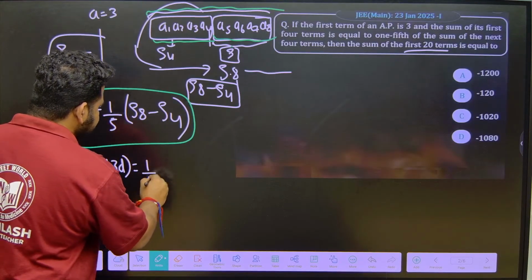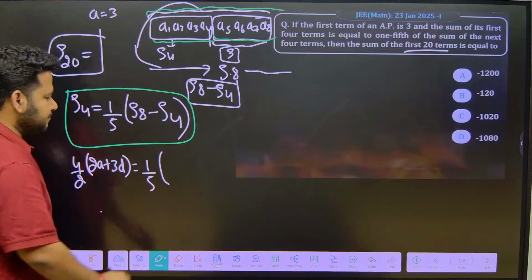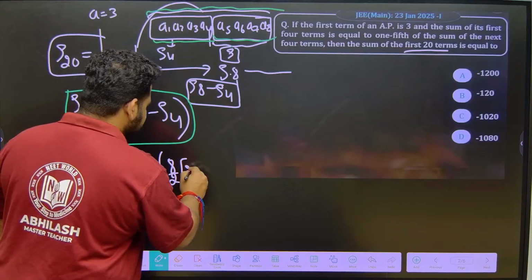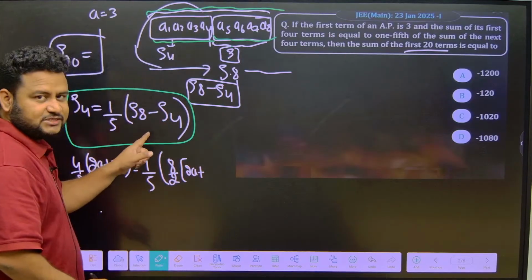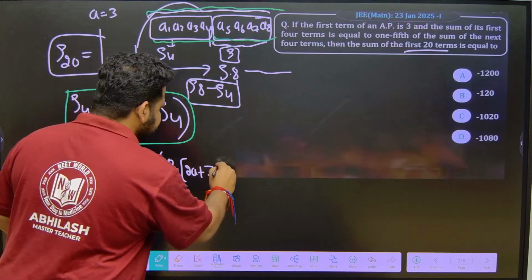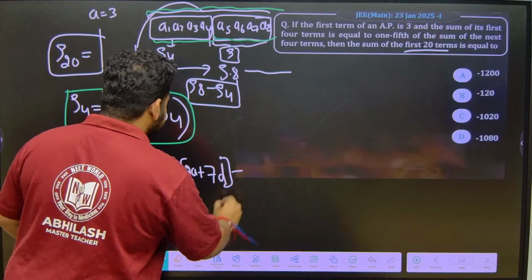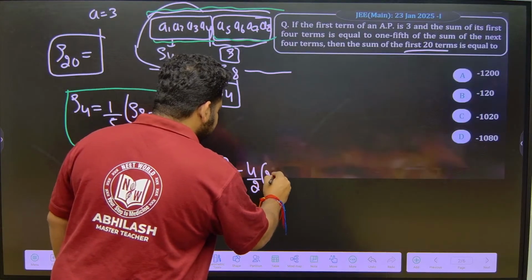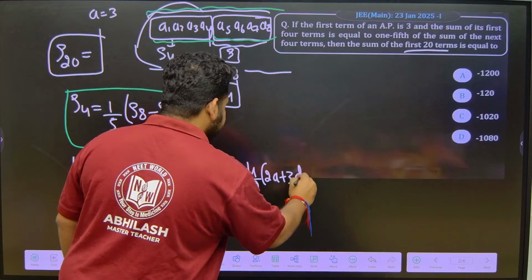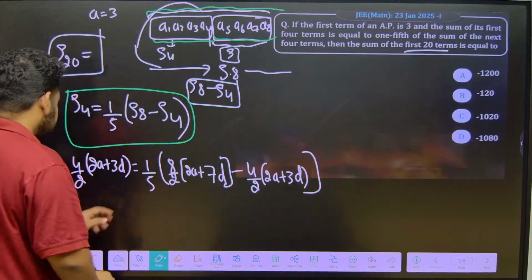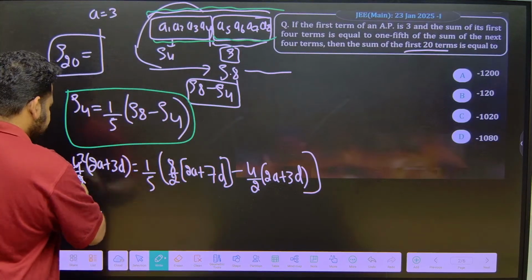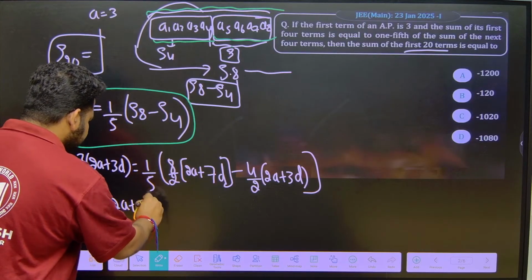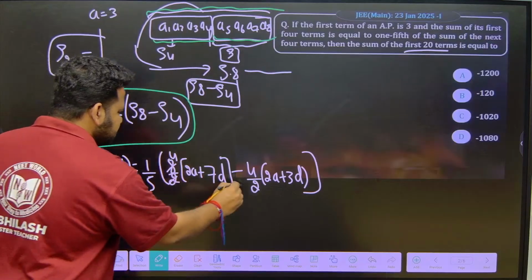This will be 1 by 5 into S8. S8 is 8 by 2 into 2A plus n minus 1 into D, which means 2A plus 7D. Then minus S4, which is 4 by 2 into 2A plus 3D. Now I can cancel the 2, and this 5 I will send this side. This will become 10 times 2A plus 3D will be equal to, 2 1s are 2, 4s are 8, 2 1s are 2, 2s are 4.